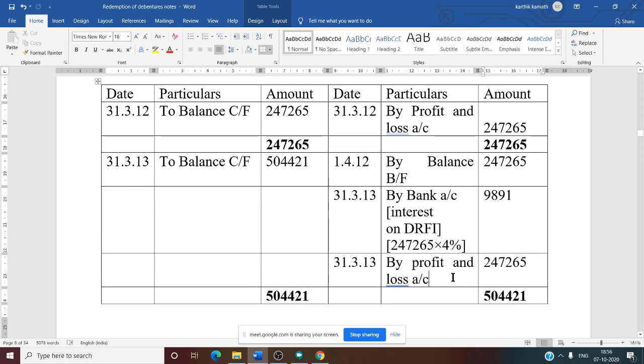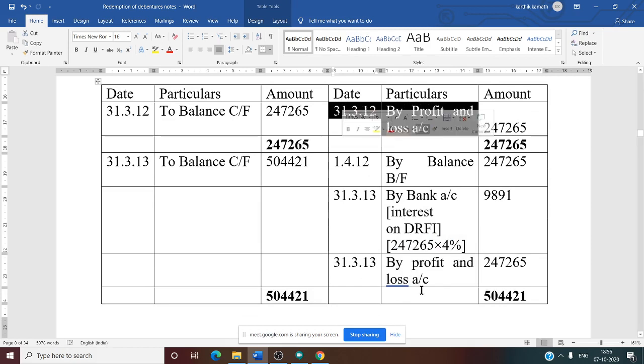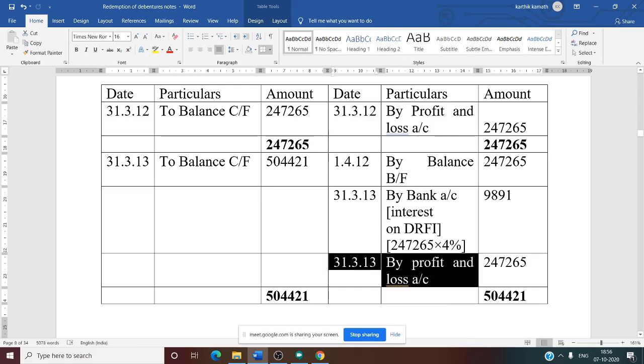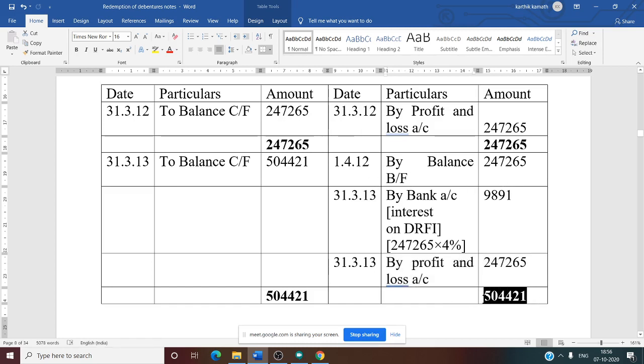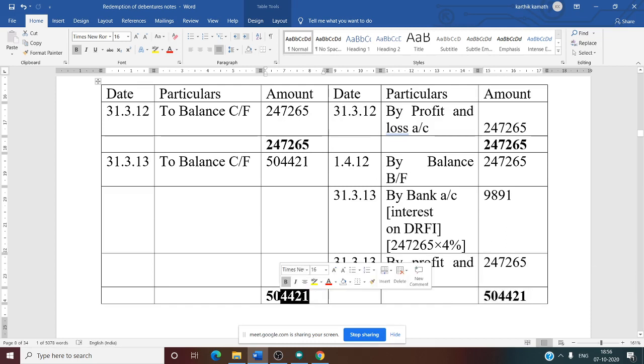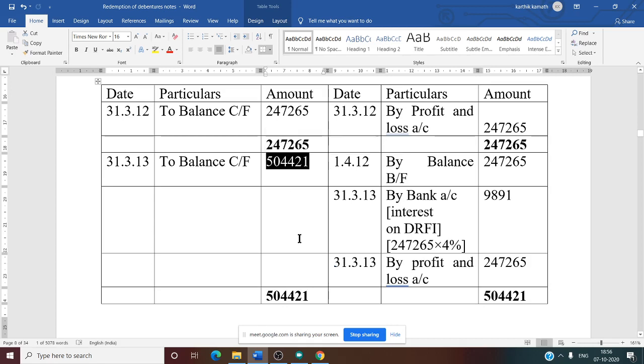So after getting the interest, same thing. See this, the first year you transferred from profit and loss account, setting aside the amount. Same thing for the second year also, you need to do the same entry. By profit and loss account, same amount. Every year you need to transfer the same amount to DRF account. That is 2,47,265. So the total of the second year, that is year 2012-13, is 5,04,421 on both sides, and the balance carried forward to the next year is 5,04,421.